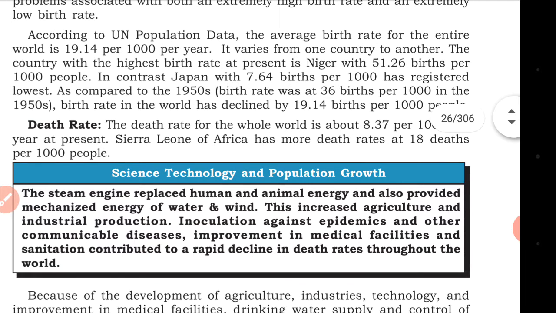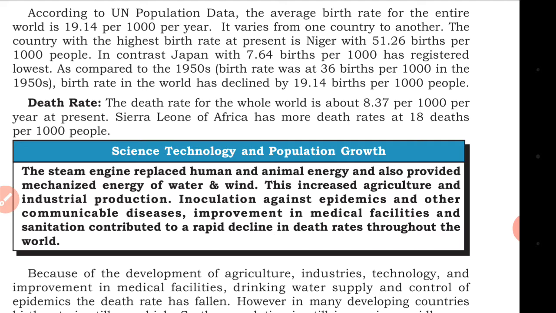According to UN population data, the average birth rate for the entire world is 19.14 per thousand per year. When we look at United Nations population data, it recognizes 19.14 per thousand per year. It is the estimation of the UN. It varies from one country to another.